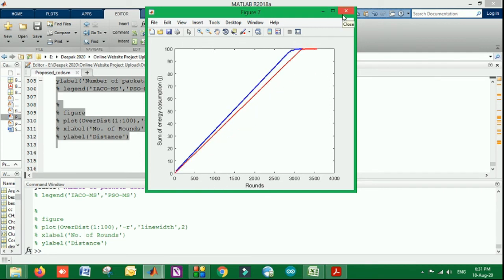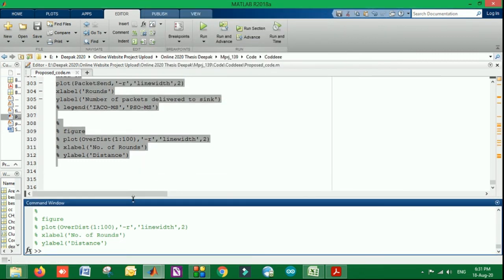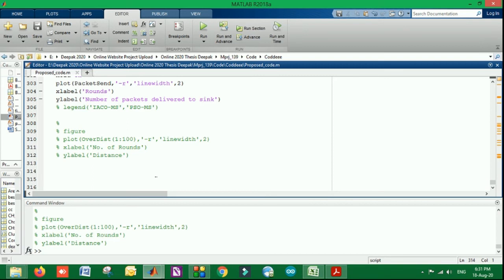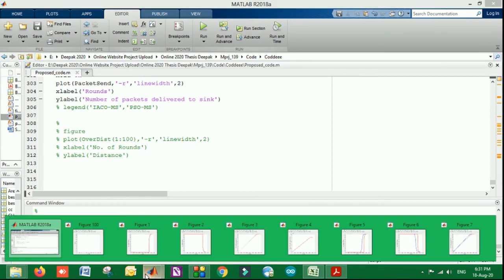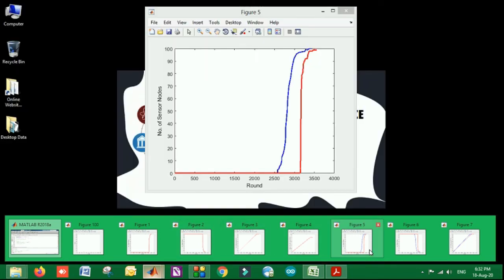Similarly, for energy consumption, the red curve is below the blue line. It means the energy consumption by the proposed system is very low, and that is the main objective of the system, because the sensors, as I already told, are battery operated and we need to save energy. As the energy is saved, the lifetime of the system is also enhanced.